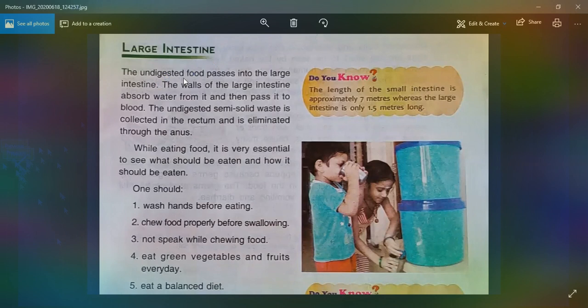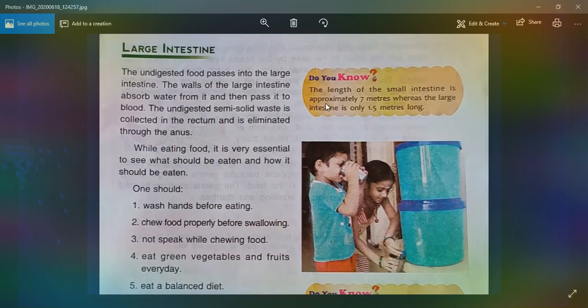The undigested food passes into the large intestine. Yes, because the digestion of food is completed in the small intestine. The walls of the large intestine absorb water from it and pass it into the blood. Yes, the undigested semi-solid waste is collected in the rectum and is lastly eliminated through the anus.